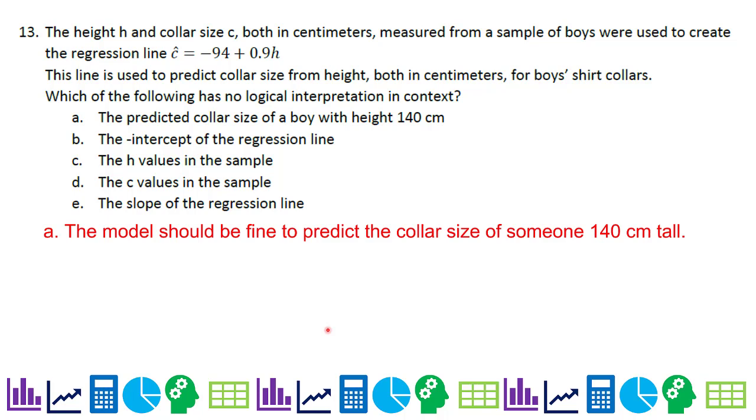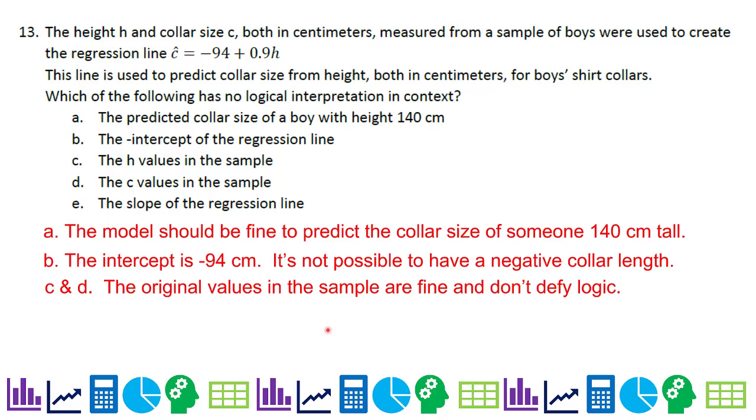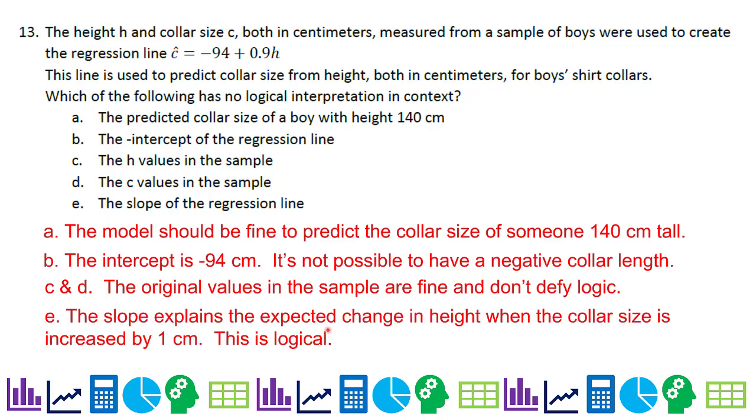B, the intercept of the regression line. I think that means the y-intercept, by the way. It's -94 centimeters, and we would have a boy of 0 centimeters tall. Not likely, all right? So it's probably B is our answer. C and D, the H values and C values in the sample, those are actual original values in the sample. They're fine and they don't defy logic. And the slope of the regression line is fine. It explains the expected change in collar size when the height is increased by 1 centimeter.